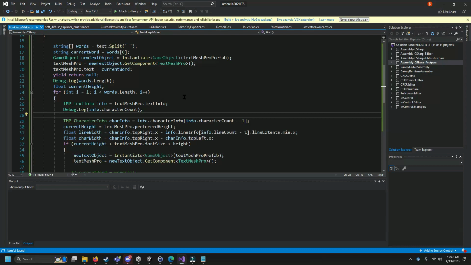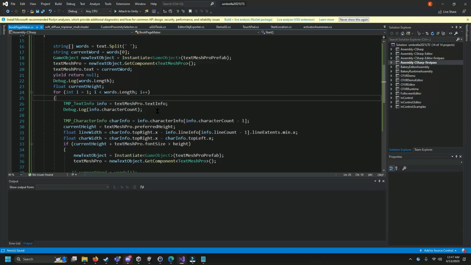There's still a lot of fundamental problems with this code. For example, even though ChatGPT made the correction of assigning a text value to the text mesh pro as it's working instead of just at the end of the script like it was before, that still doesn't help because in actuality Unity does not generate the text mesh pro until the rendering phase, or I don't know if that's true actually, later in the frame, let's say.